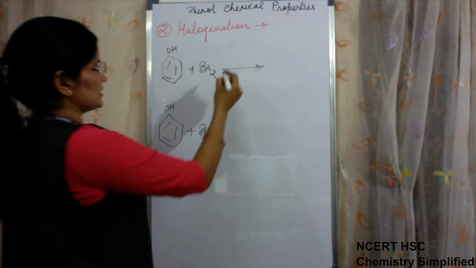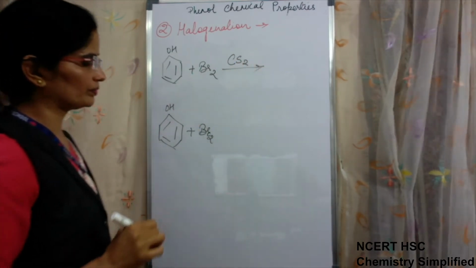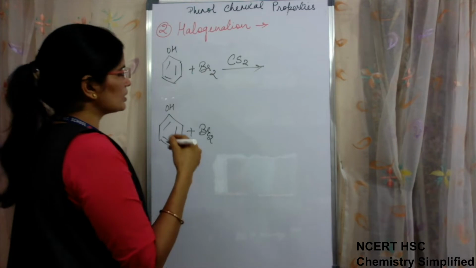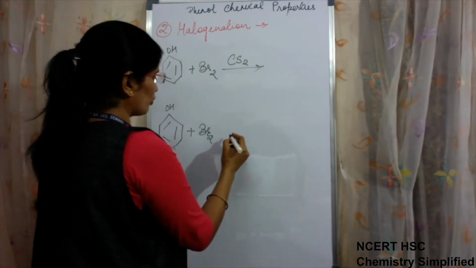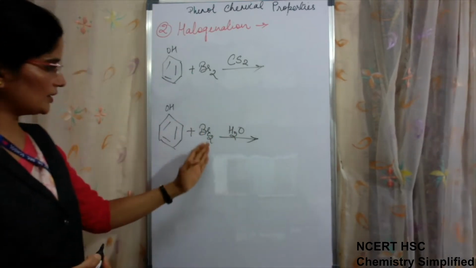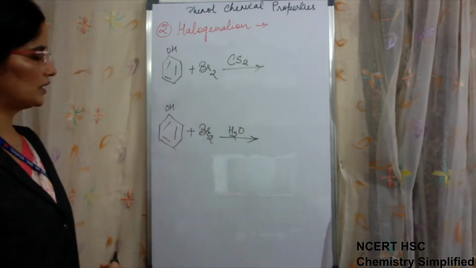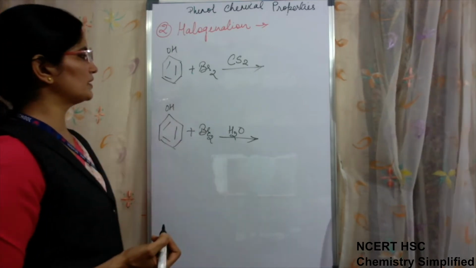Halogenation takes place in non-polar solvents like CS2 or CHCl3 chloroform, and another way halogenation takes place in polar solvent like water. In both the conditions the product will be different.